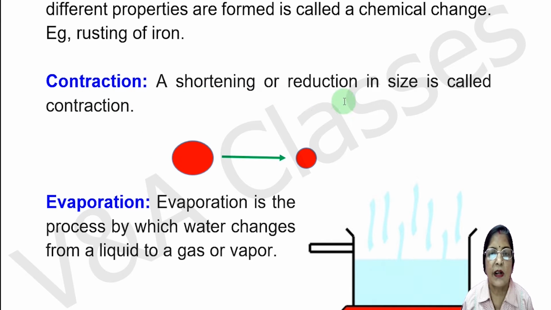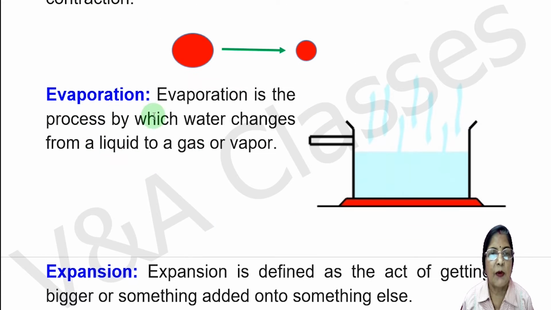Next keyword, contraction. A shortening or reduction in size is called contraction, and this is the example of contraction. Next keyword, evaporation. Evaporation is the process by which water changes from a liquid to a gas or vapor, and this is the example of evaporation.